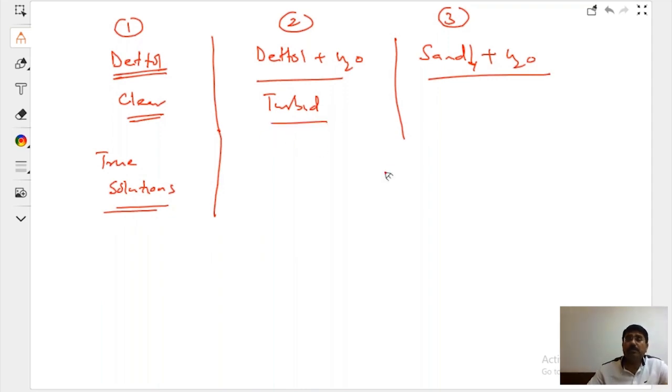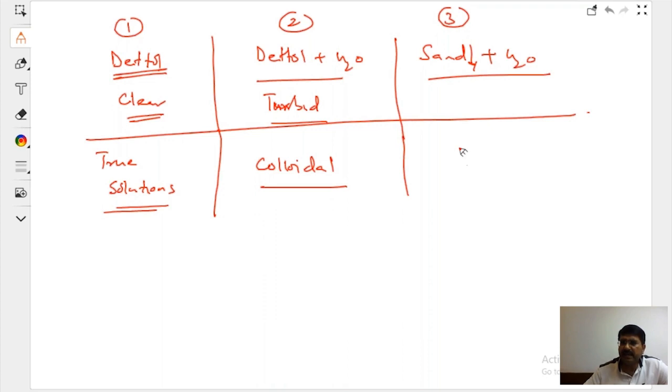This is turbid or milky, beta. You must have seen phenyl at your home. Phenyl, which we use in disinfecting the floors, right? If you add water to phenyl, doesn't it become milky? That is turbid. So that is going to be, beta, colloidal solution. We can give you thousands of examples. And sand plus water which do not mix is going to be known as suspension.